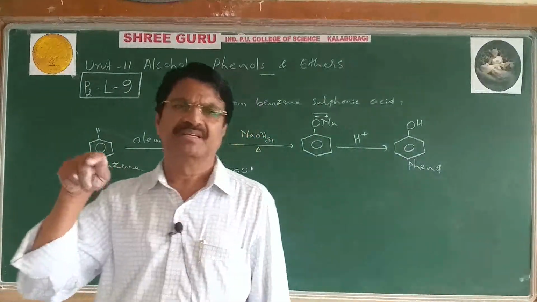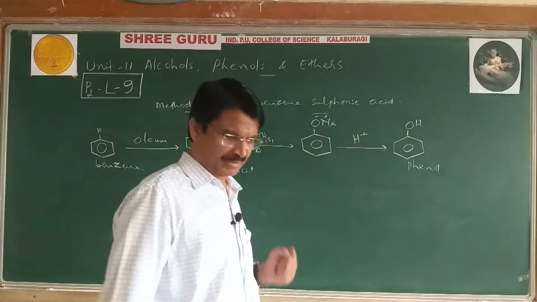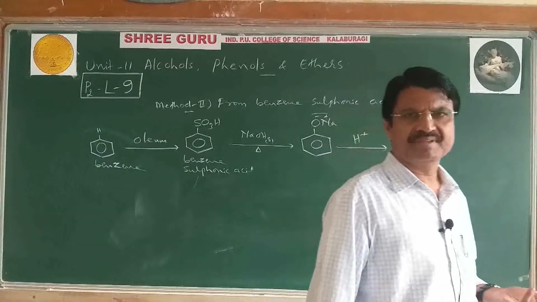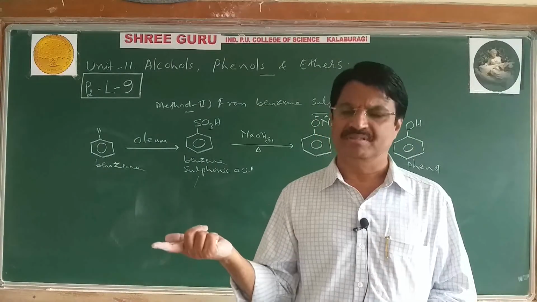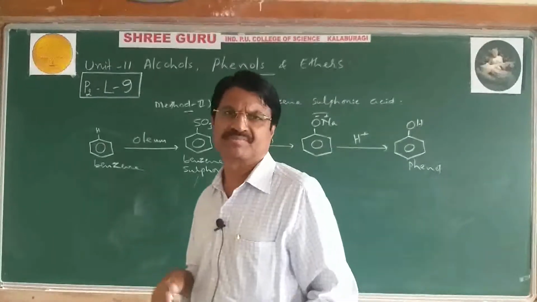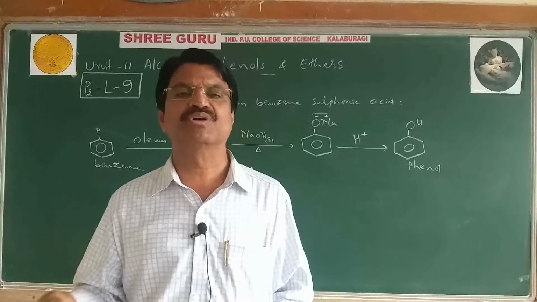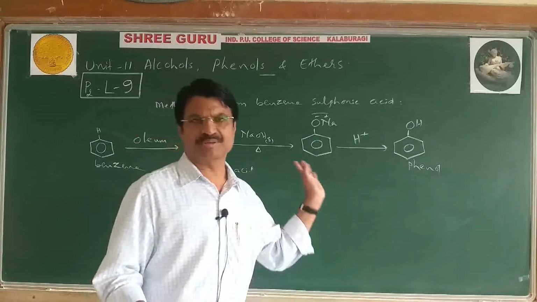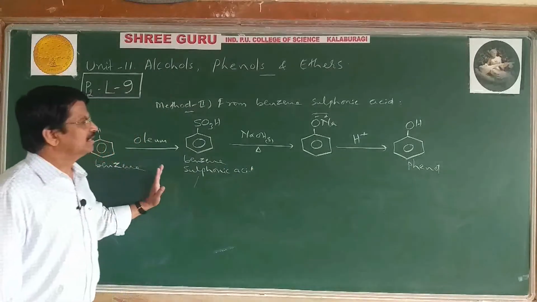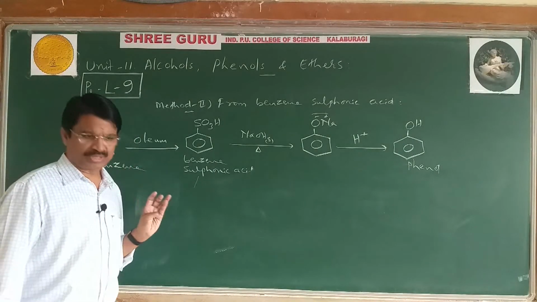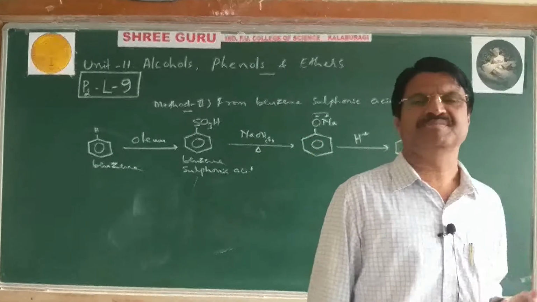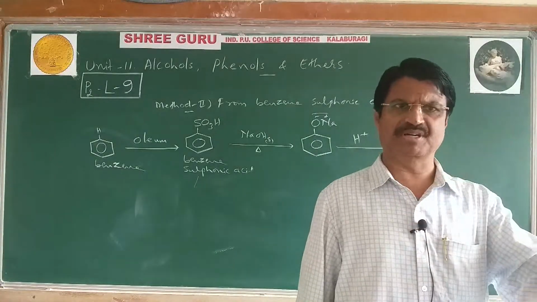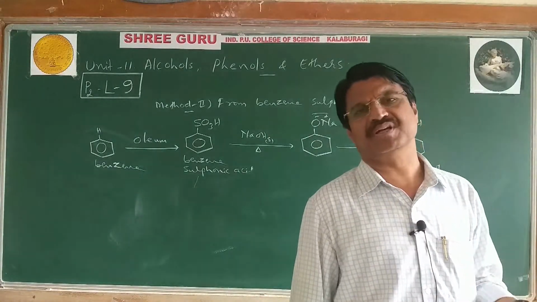The same reaction, if you take an aromatic primary amine like aniline, can form a diazonium salt like benzene diazonium chloride. I will tell you how to get the diazonium salt, then how to convert it into phenol.